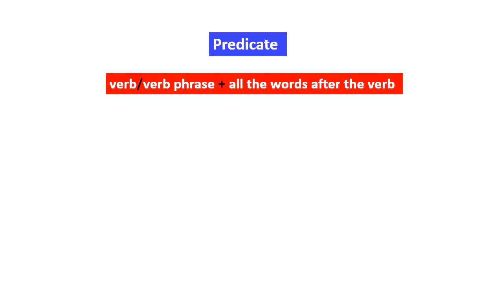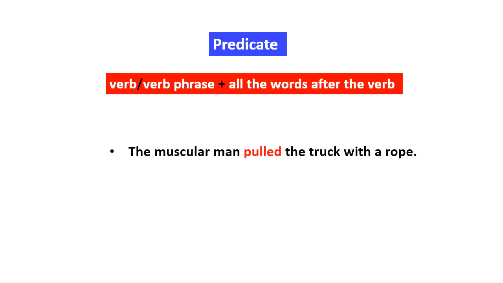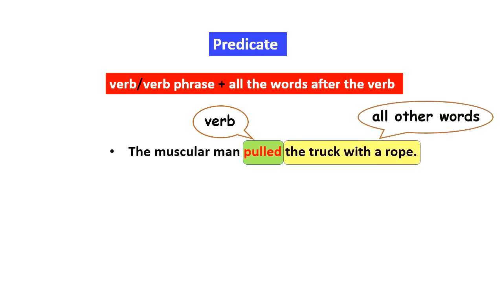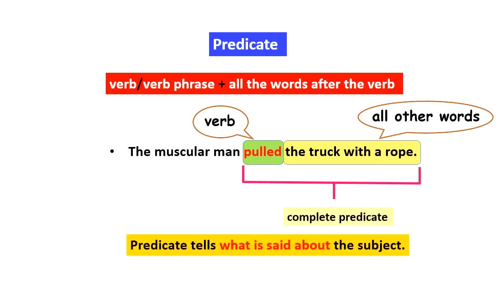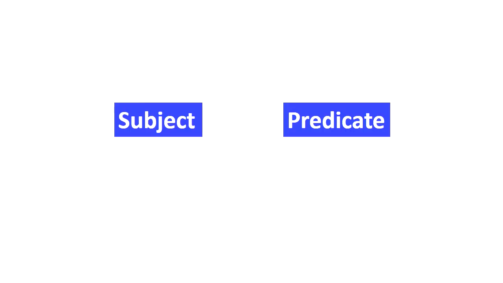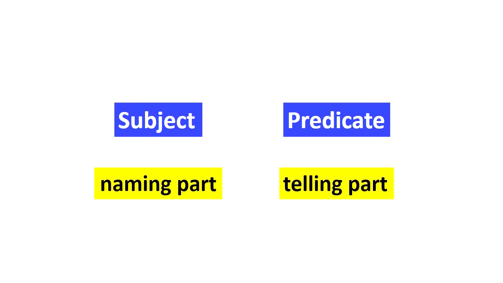A predicate is verb or verb phrase plus all the words after the verb. For example, the muscular man pulled the truck with a rope. Here, pulled is a verb, and along with all other words, it makes a complete predicate. Predicate tells what is said about the subject. We can say that subject is the naming part and predicate is the telling part.